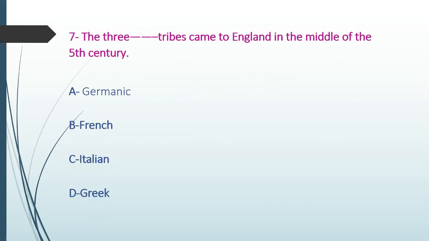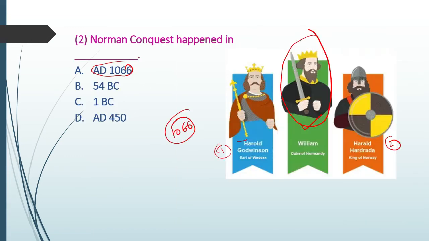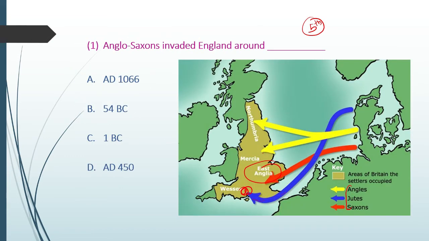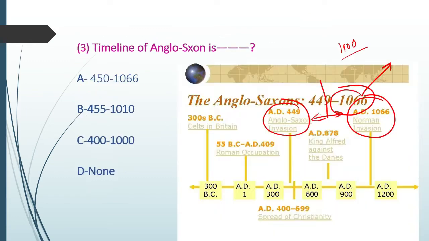The three tribes came to England in the middle of the 5th century, as we discussed. If you remember, we can go back and see our slide. Here we have the three Germanic tribes, Angles, Jutes, and Saxons, who invaded part of Britain.